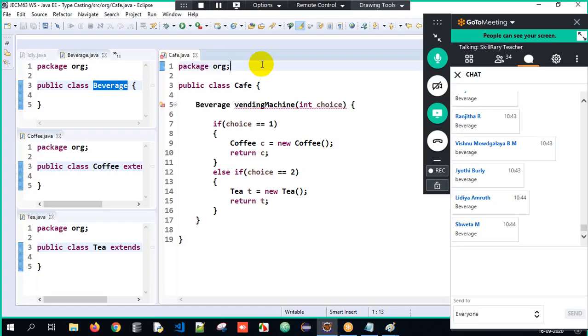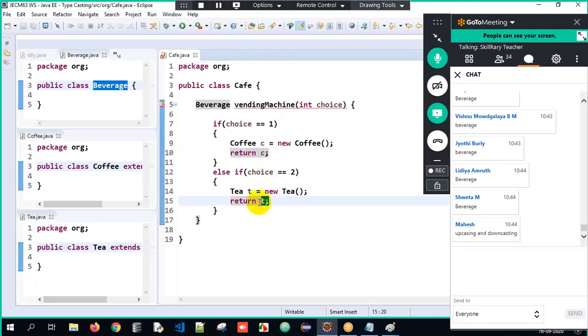If I hover on it, you will tell me easily. Think and tell me, why is this error? One answer was that there is some problem with upcasting and downcasting. Absolutely not. There are no issues with upcasting and downcasting. I can return a Coffee object or a Tea object into a common parent called Beverage.